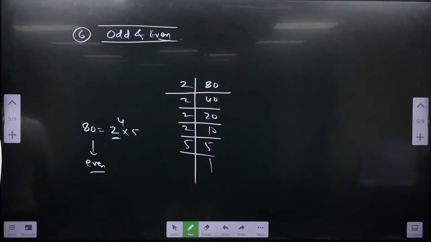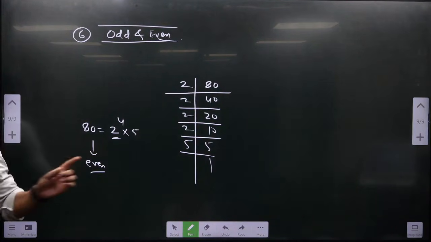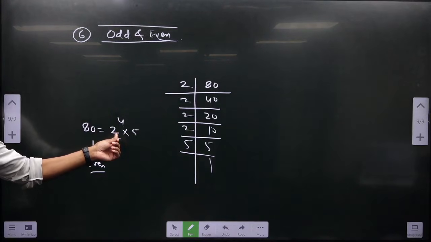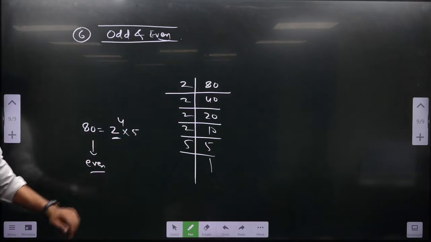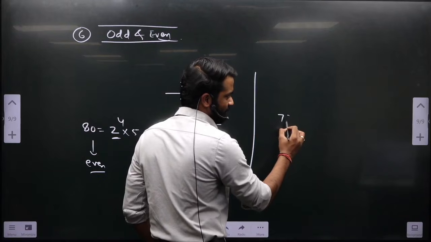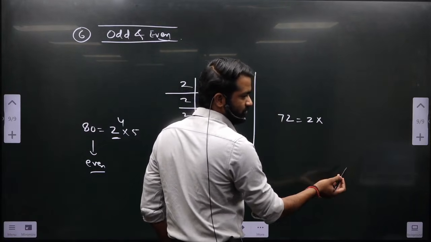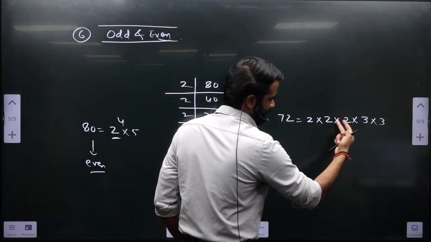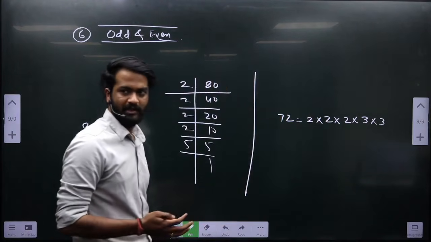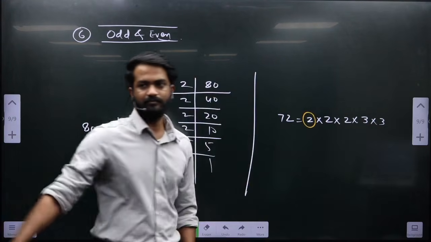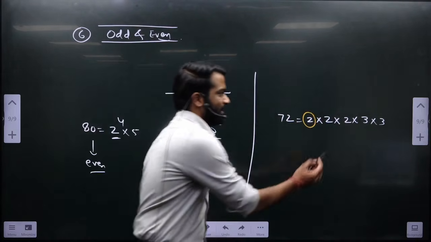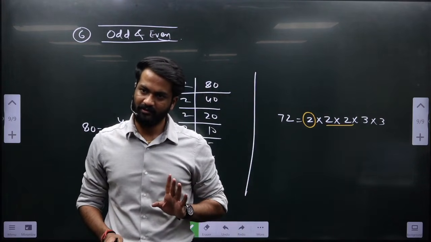Sir, what I am saying, there is a factor at least when I am writing the prime factorization format, at least one 2 is there in it. Are you understanding what I am saying? When I wrote a prime factorization of a number, let's say 72, this will be nothing but 2 into 2 into 2 into 3 into 3. If I am not wrong, 9, 2 18, 2 36, into 2 is 72. So at least one 2 should be there, at least a factor of 2 in the prime factorization format. There could be other 2s also, I don't care, but one should be there.